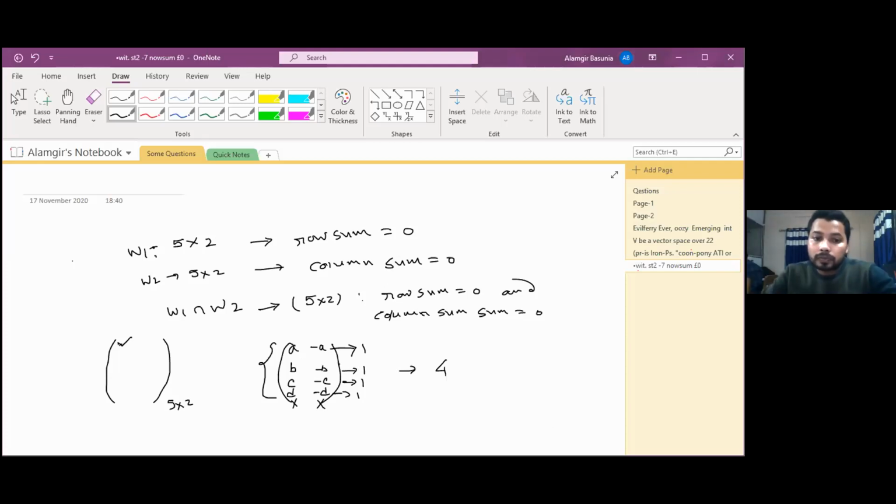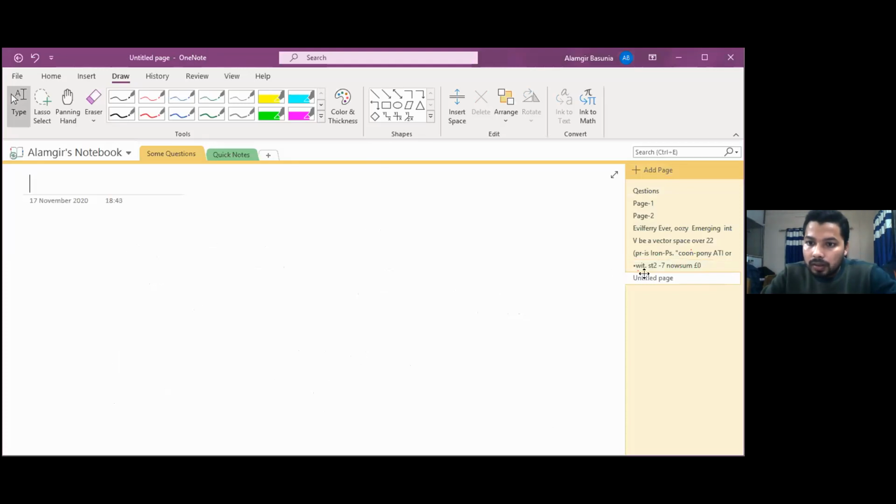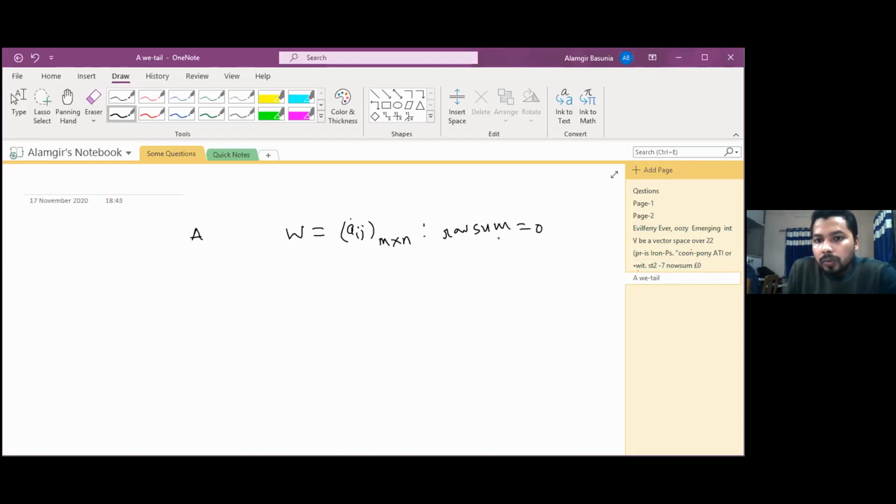Okay, now I am asking this same question in a bigger dimension, the generalized case. Suppose we take W as the set of all m by n matrices Aij, where there was 5x2 in the initial case, such that the row sum is equal to 0 and the column sum is equal to 0.